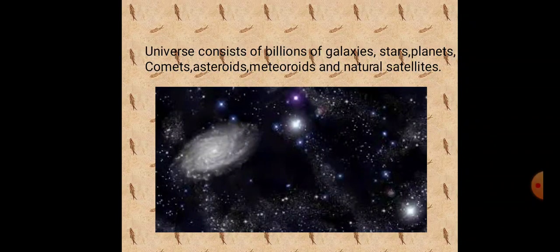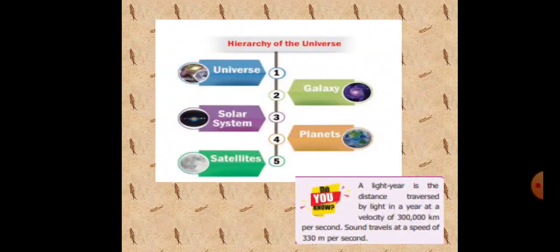These are collectively called celestial bodies, which are located far away from each other. A light year is the unit used to measure the distance between the celestial bodies.